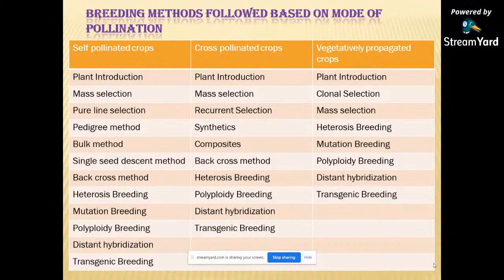In cross-pollinated crops, the methods are plant introduction, mass selection, recurrent selection, synthetic varieties, composite varieties, backcross method, heterosis breeding, polyploidy breeding, distant hybridization, and transgenic breeding. In vegetatively propagated crops, other breeding methods are utilized by plant breeders.